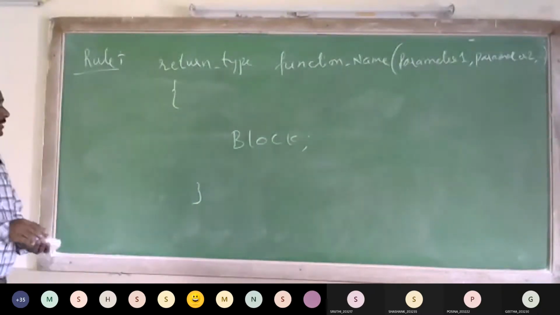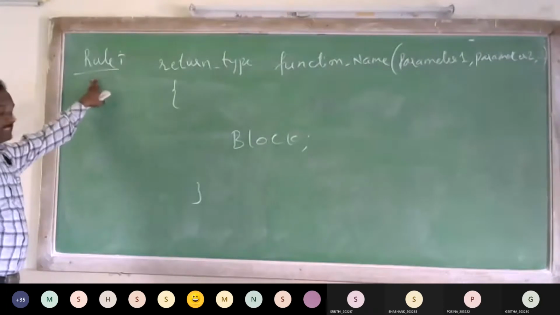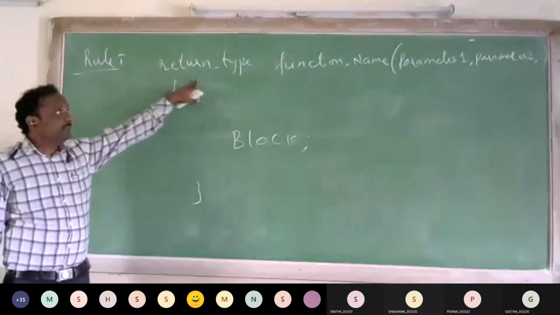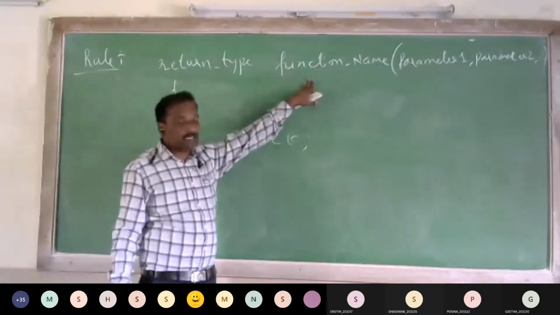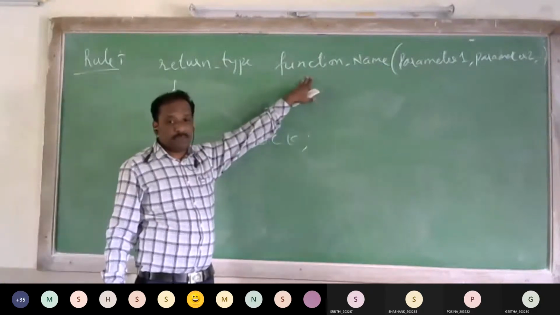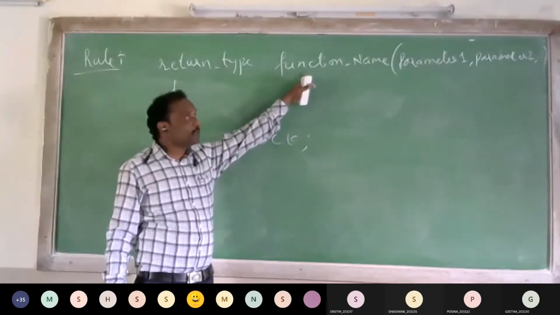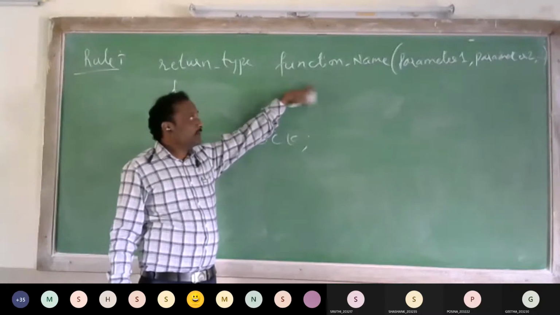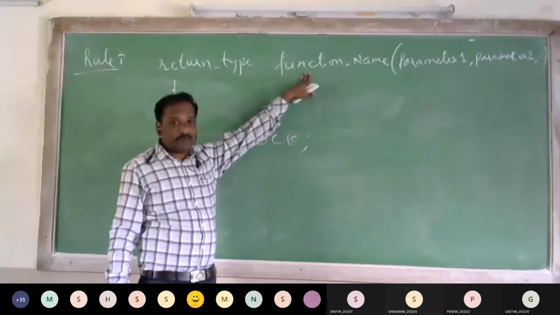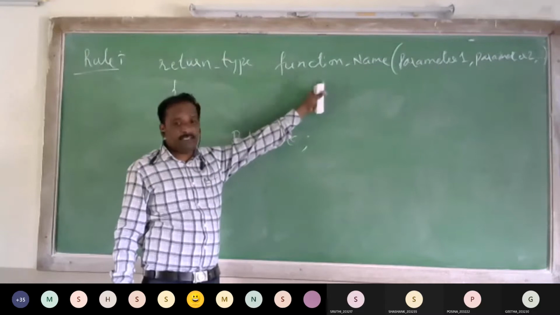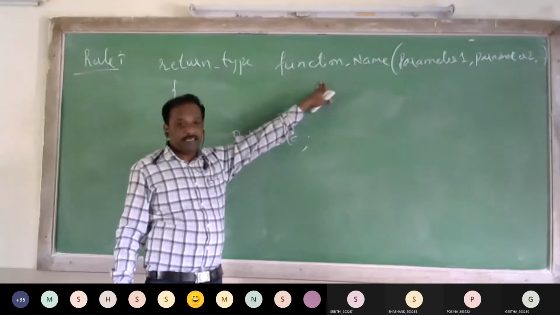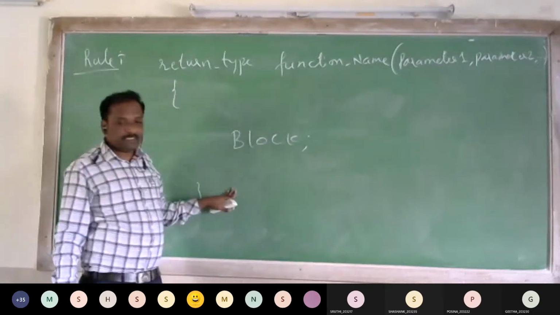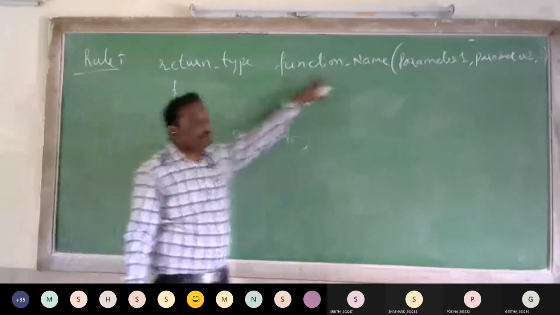So the syntax, the rule, is first it should be the return type. The function name: what we are performing, whether we are performing addition of matrices or multiplication of matrices or inverse of a matrix or any function, or whether we are finding the sum of individual digits, or whether we are finding the prime number or not, or whether we are writing the code for Fibonacci series. So the function name,